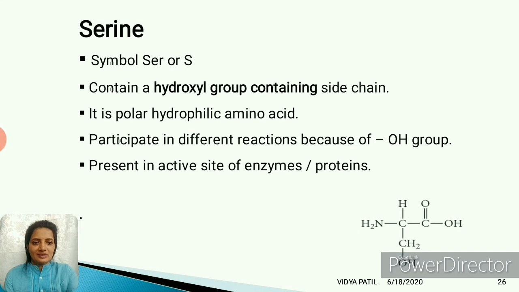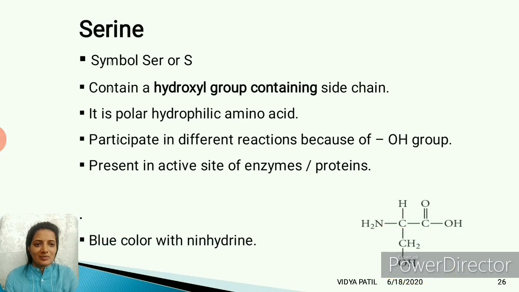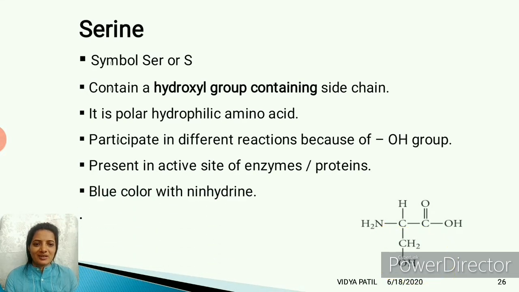This serine amino acid is present in the active site of enzymes as well as proteins because of its OH group. Serine contains the side chain CH2OH, and this amino acid shows the blue color with ninhydrin.